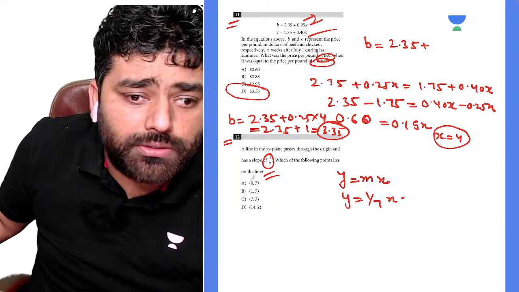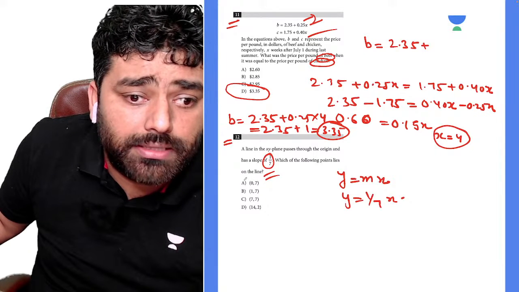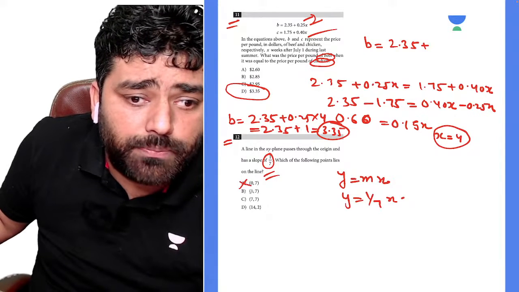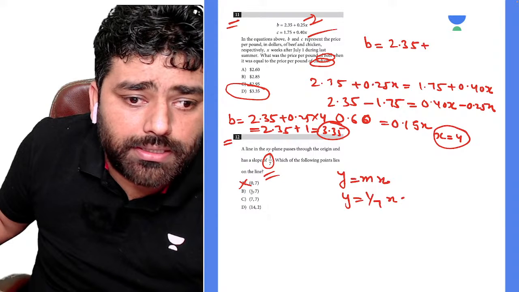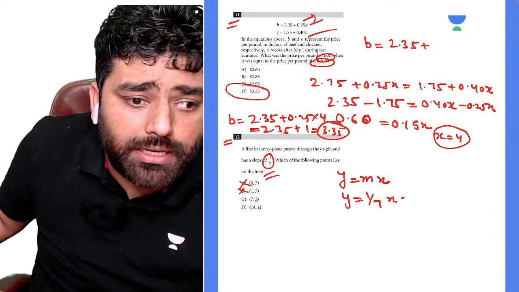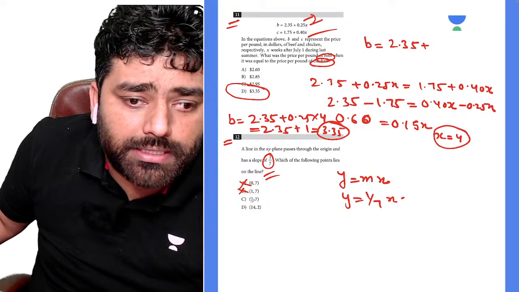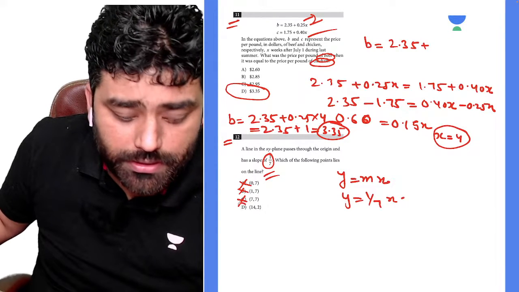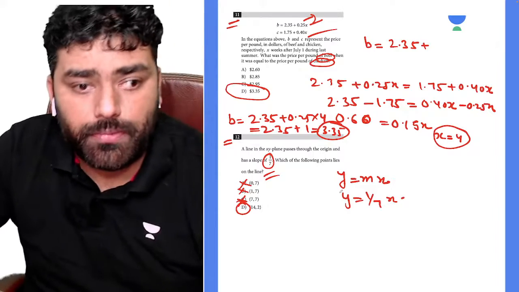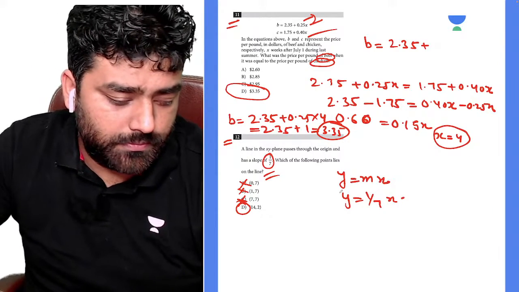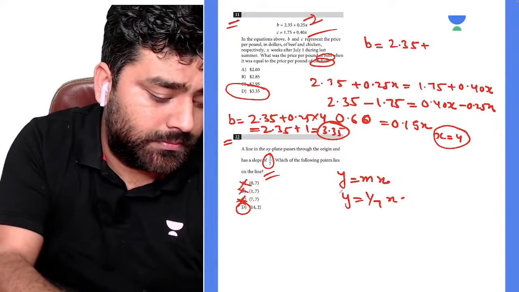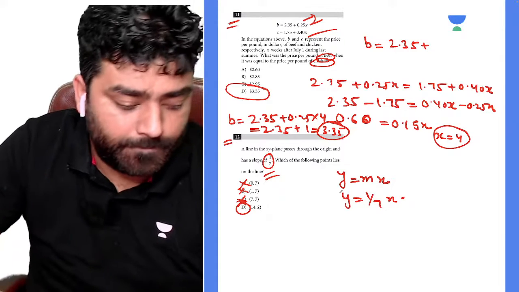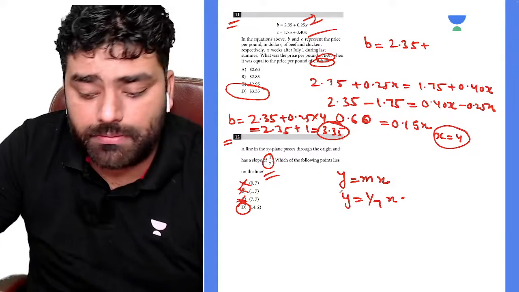So you can check which point lies. If you plug in x is equal to 0, that gives y is equal to 0. If you plug in x is equal to 1, that gives y is equal to 1 by 7. If you give x is equal to 7, that gives y is equal to 1, so it's not the solution. If you give x is equal to 14, yes, so D is the answer. Right, guys? If you have any doubt, you can just let me know.